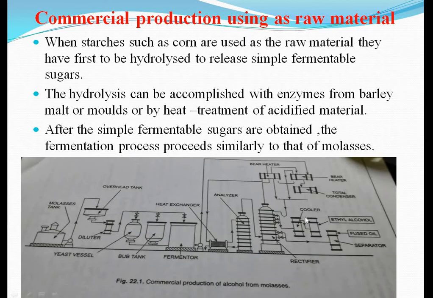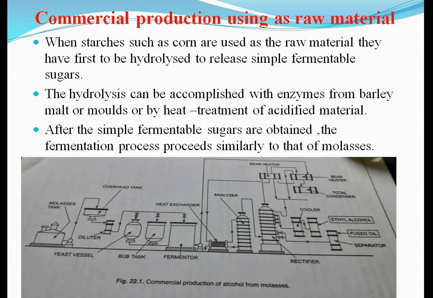So, commercial production using starch as a raw material. When starch such as corn is used as the raw material, it first has to be hydrolyzed to release simple fermentable sugars. The hydrolysis can be accomplished with enzymes from barley, malt or molds, or by heat treatment of an acidified material. After the simple fermentable sugars are obtained, the fermentation process proceeds similarly to that of molasses.